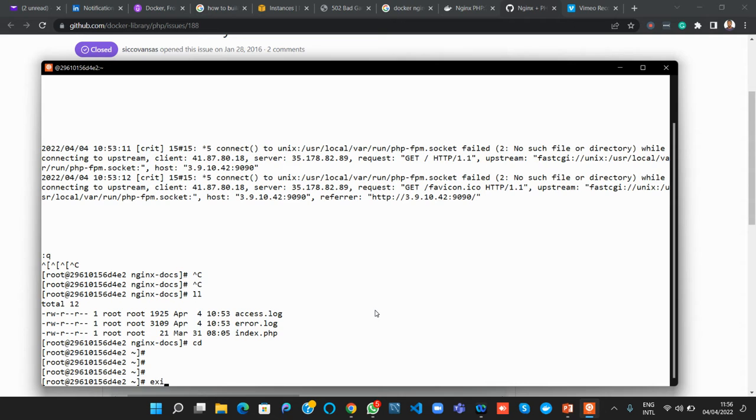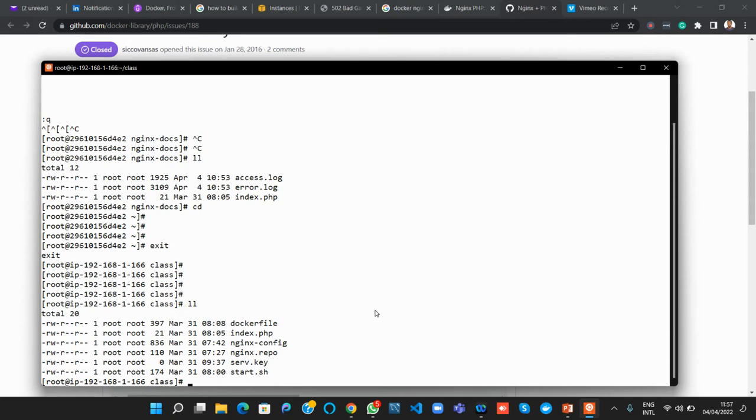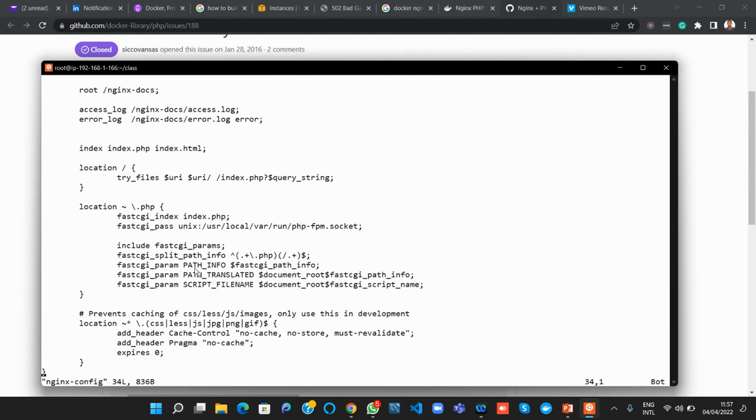I have to go out of the container. Our server config is on here, so vim nginx config. Here comes the problem.